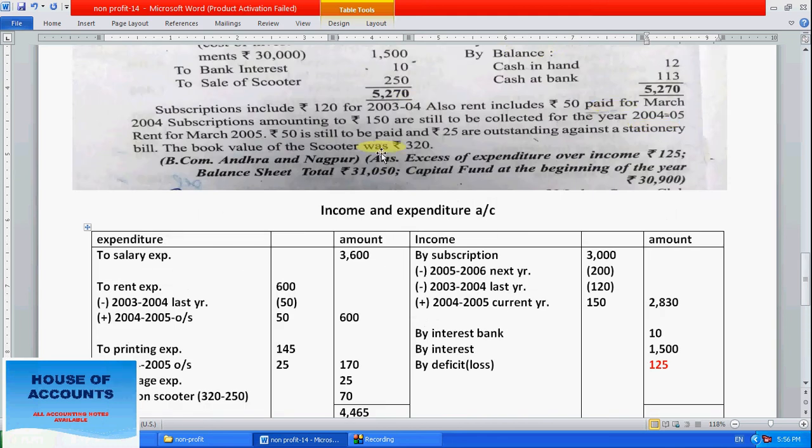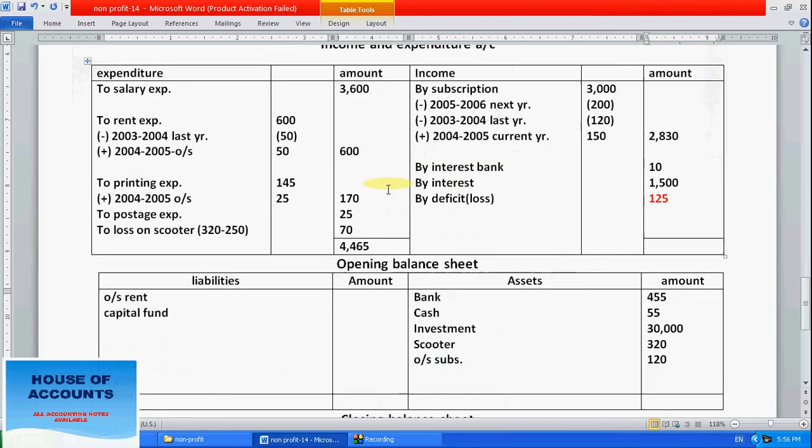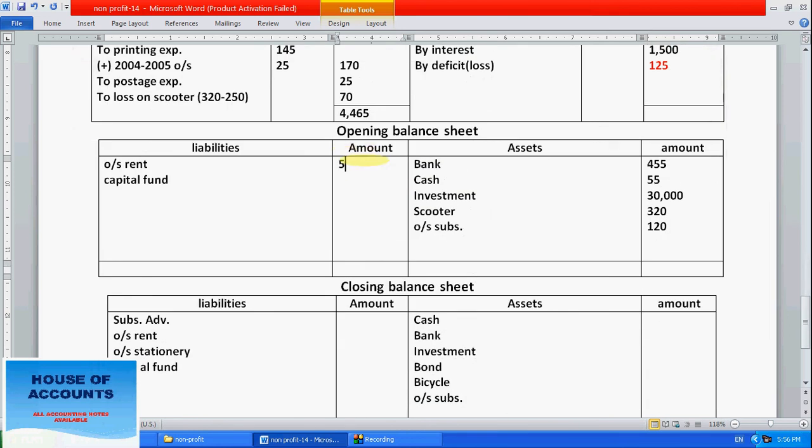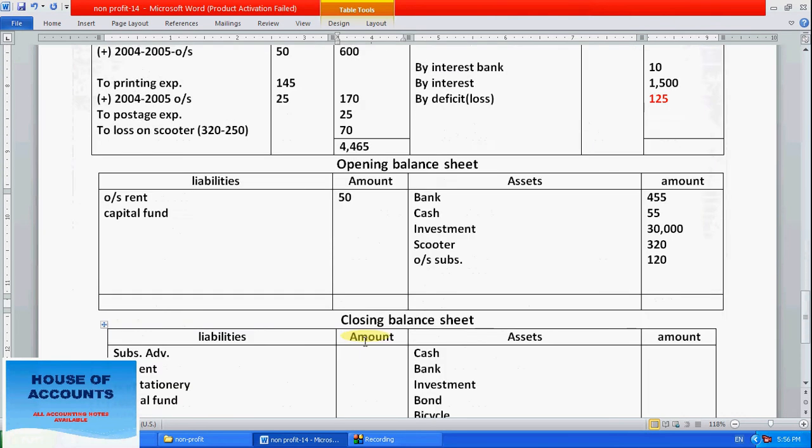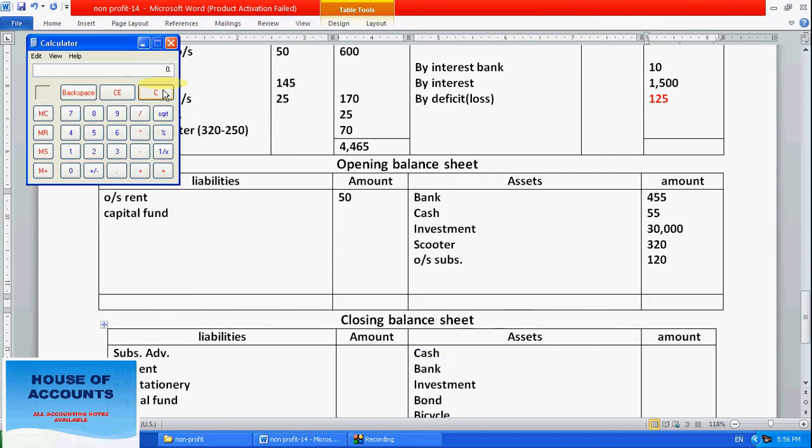Next, rent includes 50 for last year, so outstanding rent was 50. Let's see any other entries. These are current pending entries. Current year subscription 150, these are all our current year entries. So let's calculate this one: 455 plus 55 plus 30,000 plus 320 plus 120, overall 30,950.